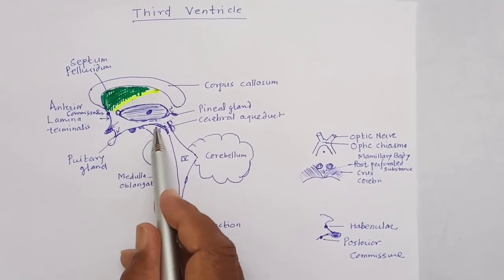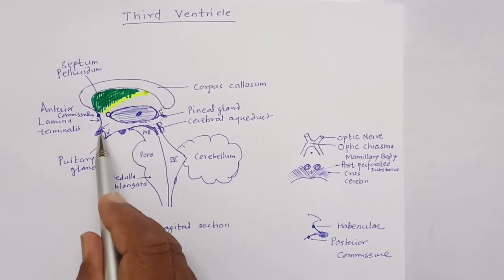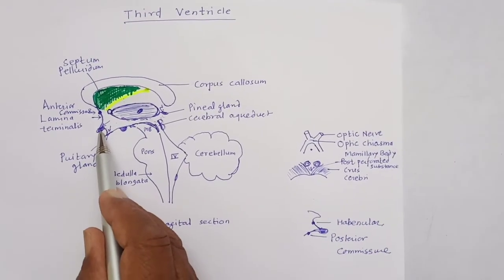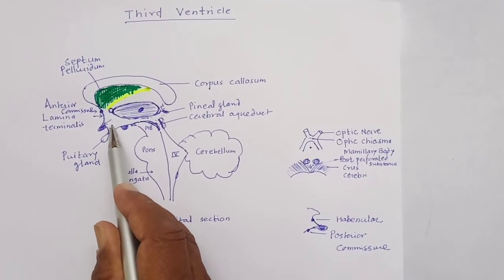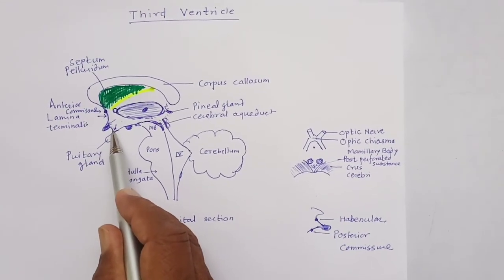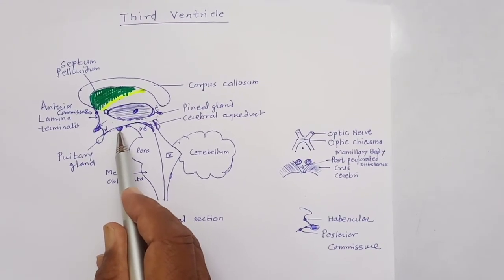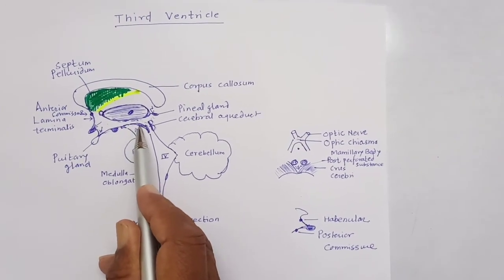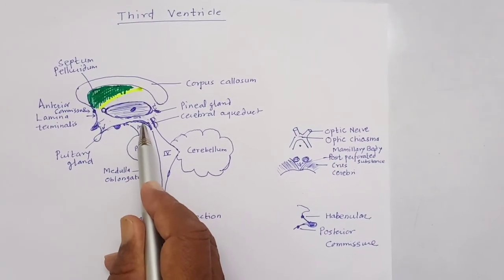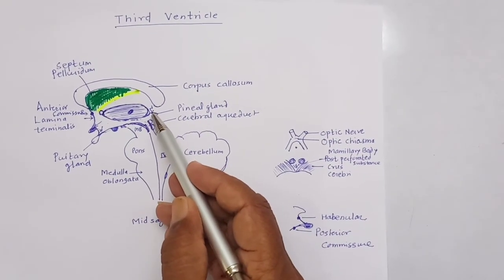This is the floor. From anterior to posterior, the floor is formed by the optic chiasma, the infundibulum of the pituitary gland with the infundibular recess, the tuber cinereum, the mammillary body, the posterior perforated substance, and the tegmentum of the midbrain. Now we will see the posterior wall.